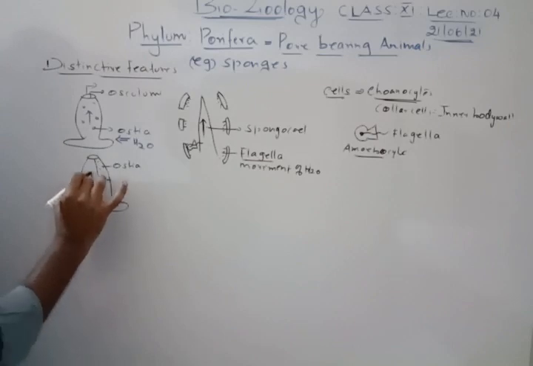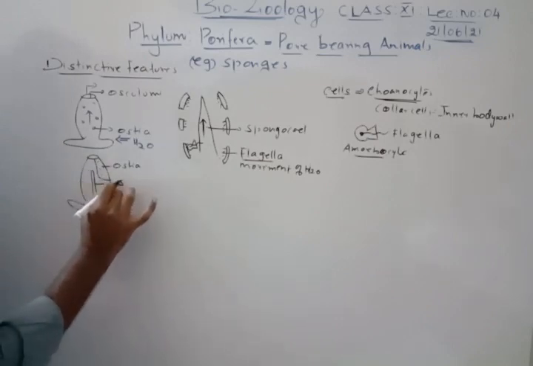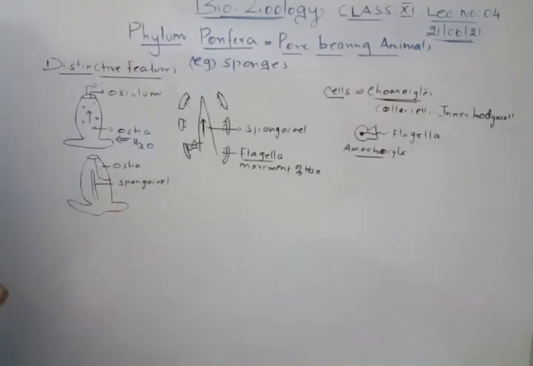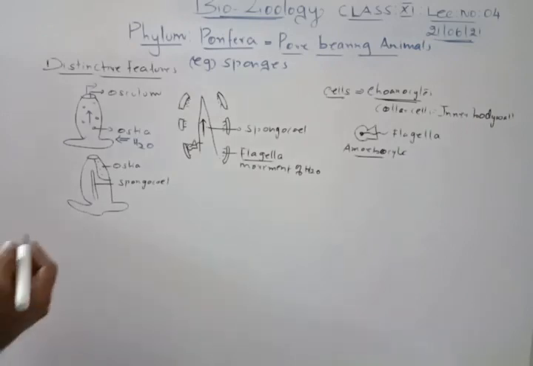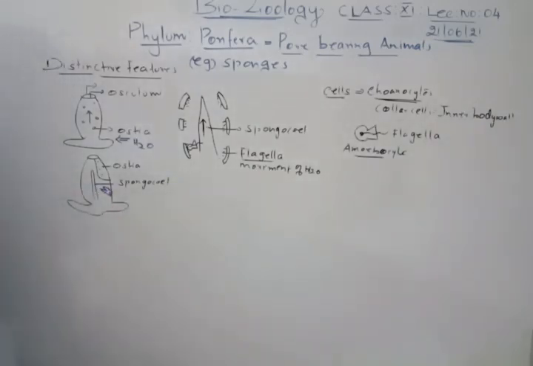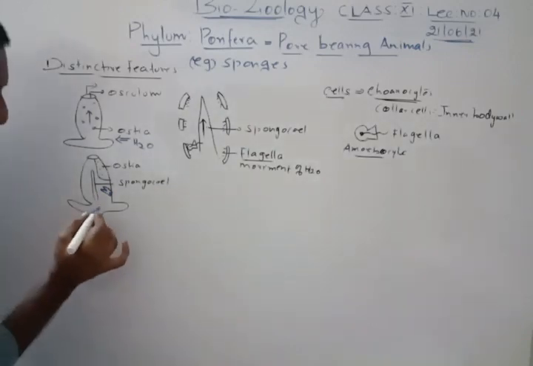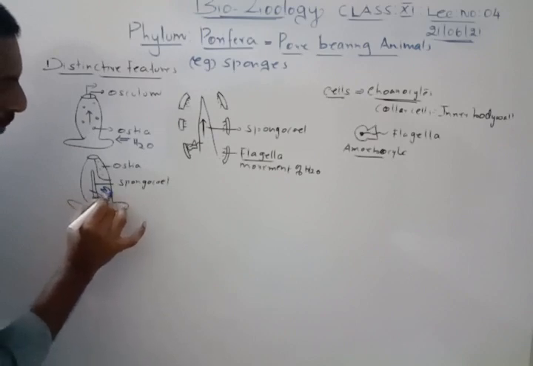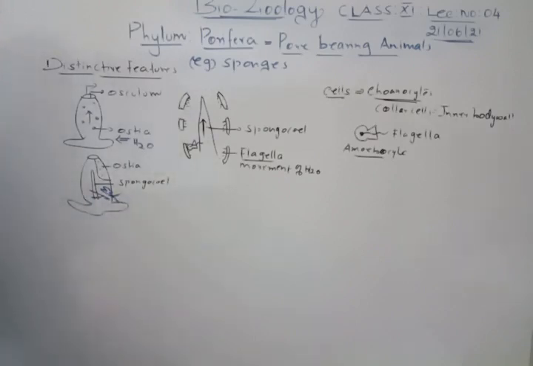Then in the center it has the spongocele. Here you will find some cells inside, and those cells are called amoeboid cells. This is the amoebocyte, and this amoebocyte will form a kind of spine like this.